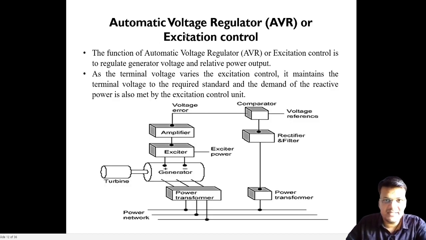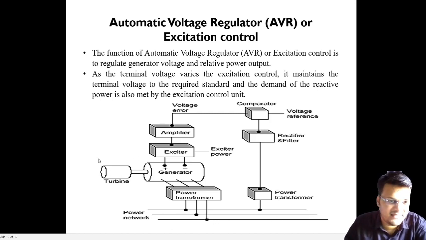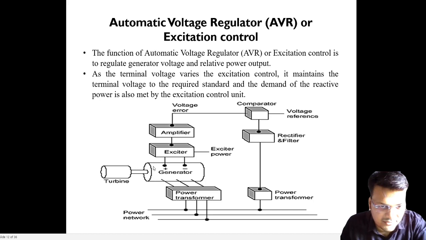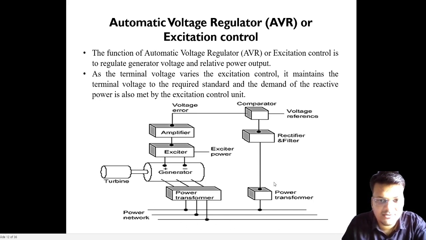Similarly, the automatic voltage regulator, how the voltage is controlled. Suppose this is our transmission line and here the turbine is connected, and here the generator is connected; the prime mover of the turbine is coupled with the generator. The input of the turbine is steam. Now look here, the power transformer will step up the voltage, and it is connected to the power transmission network. Here we took a power transformer to reduce the voltage, and by filtering, because there may be noise or harmonics, we use a filter and it is fed into the comparator.